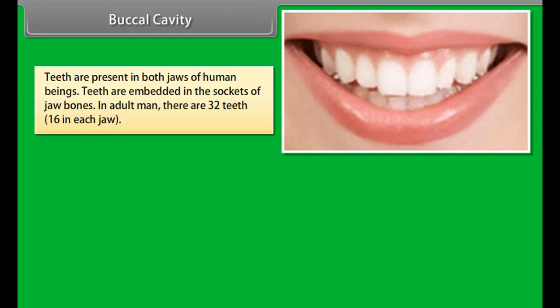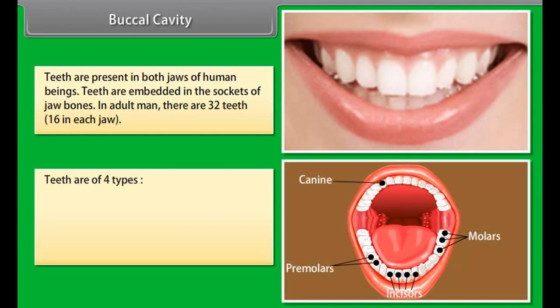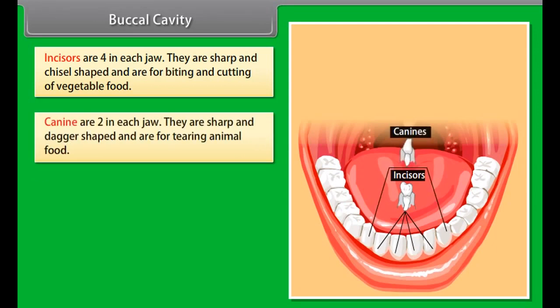Buccal cavity. Buccal cavity has two main structures in it: tongue, teeth. Tongue is a thick, muscular and protrusible structure present on the floor of buccal cavity. Tongue has taste buds or papillae which help in tasting food, mixes food and saliva and facilitates swallowing. Teeth are present in both jaws of human beings. Teeth are embedded in the sockets of jaw bones.